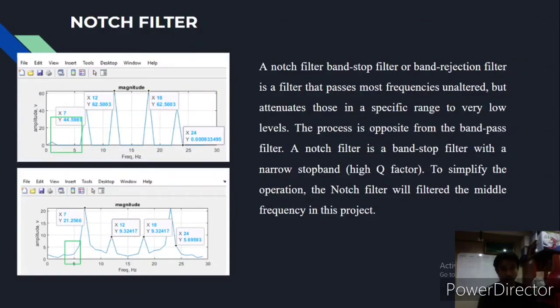Higher Q factor. To simplify the operation, the notch filter will filter the middle frequency in this project. So the notch filter will filter the signal between frequency 1 and 2, which is in the middle. You can see over here in the green box.